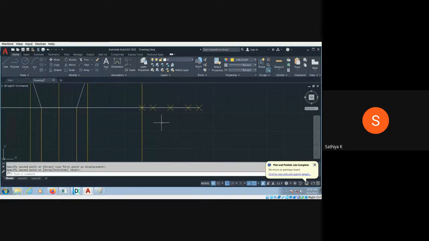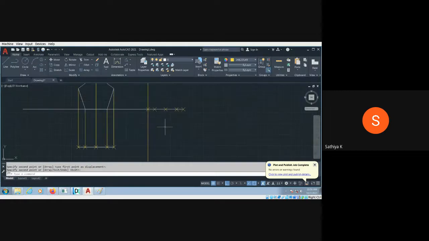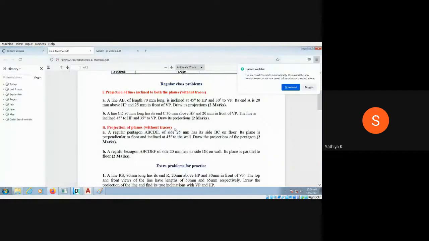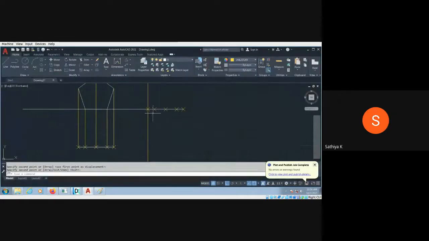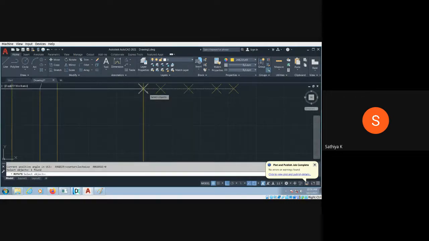Then I am going to rotate it, rotating up to the given angle. How much angle is given here? It is 45 degrees to the VP. So 45 degrees. Anything inclined with VP should be below the XY line. So just rotate. Enter. You have to select all the objects. Here the point is also there. You have to select the point also